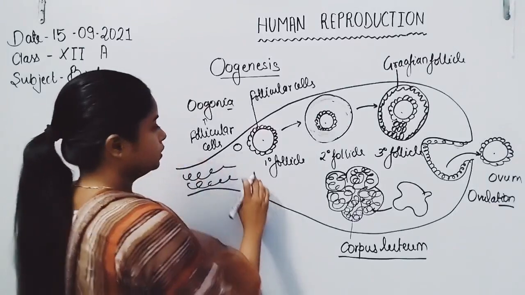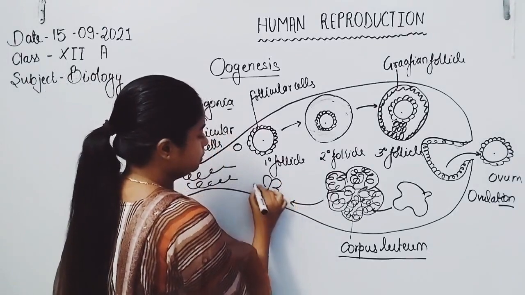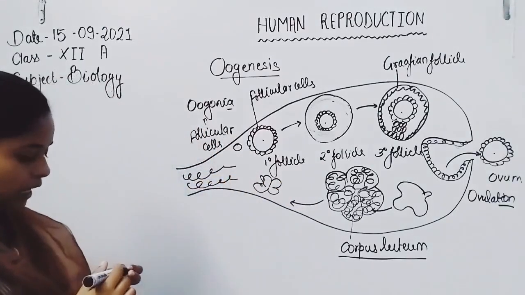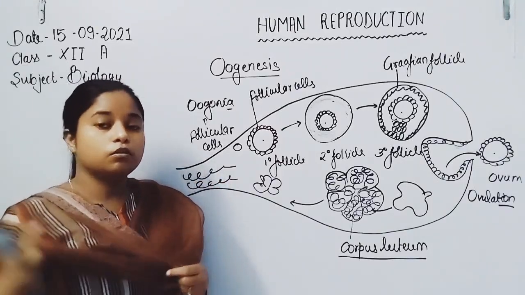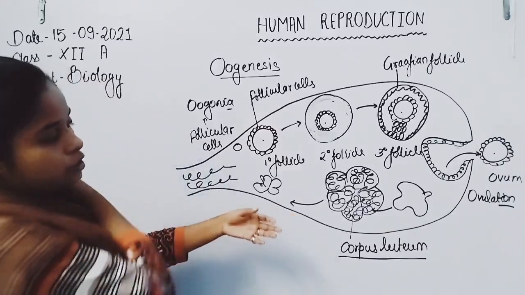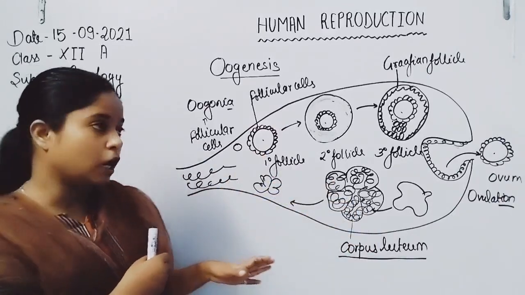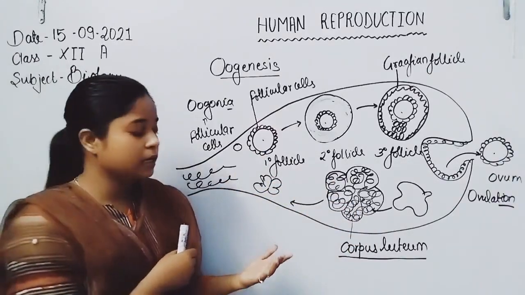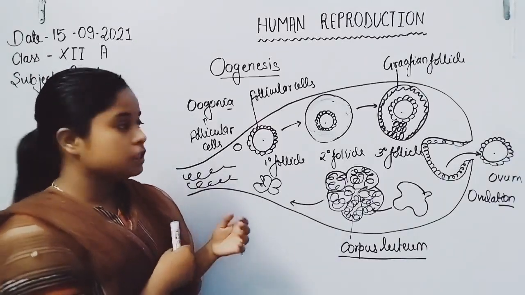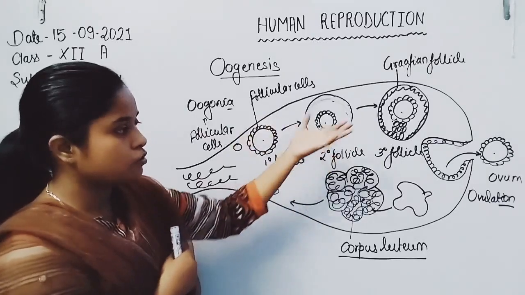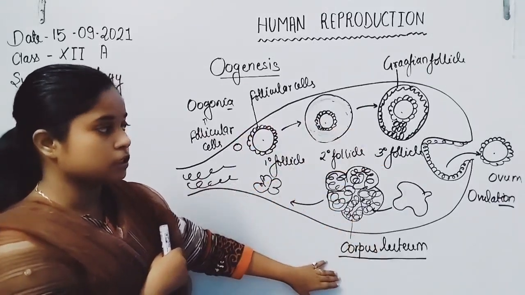Corpus luteum. Then after some time, the degeneration of corpus luteum forms the corpus albicans. So overall, the formation of ovum inside the ovary takes place by the regulation of different hormones, the gonadotropin hormone as well as the ovarian hormones. The ovarian hormones are two, estrogen and progesterone. Estrogen is secreted by the follicular cells, and progesterone is secreted by the corpus luteum after the ovulation process.